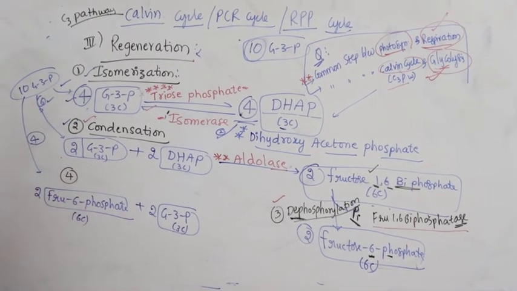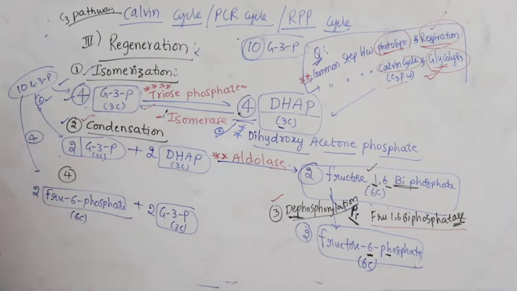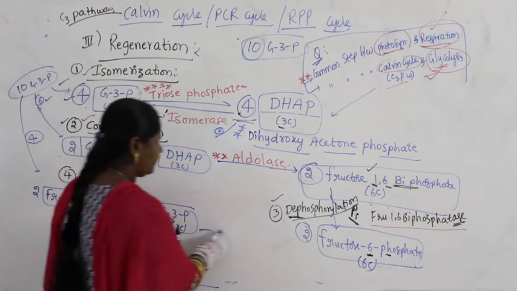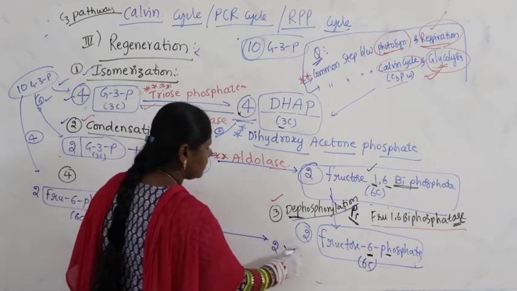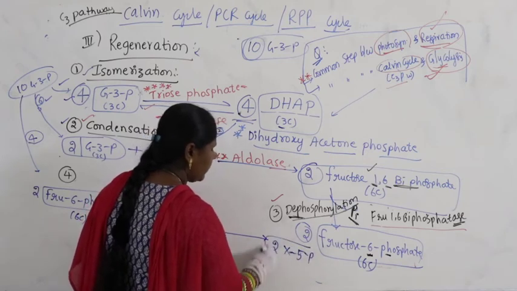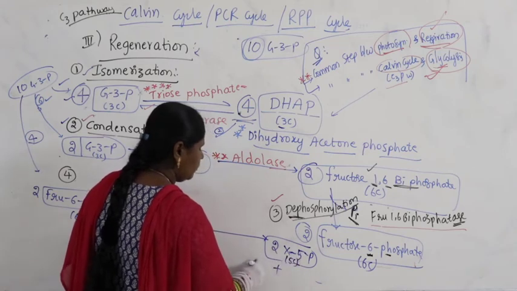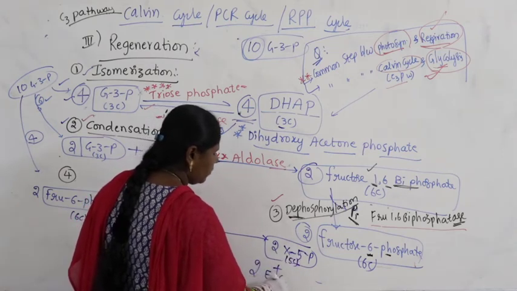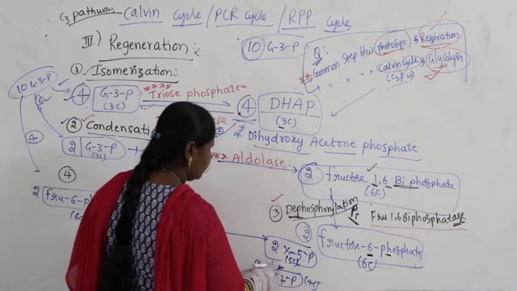Now look at the total number of carbons. 6 plus 3, 7, 8, 9. 9 carbons are there. These 9 carbons we just divided into 2 molecules of xylulose 5-phosphate, having 5 carbons, plus 2 molecules of erythrose 4-phosphate, having 4 carbons.